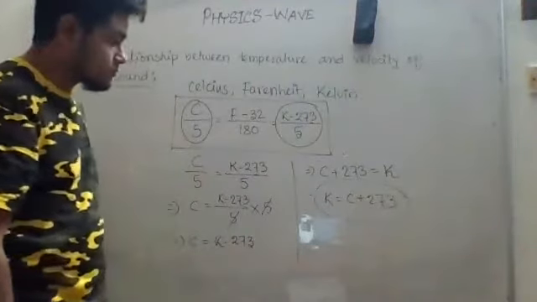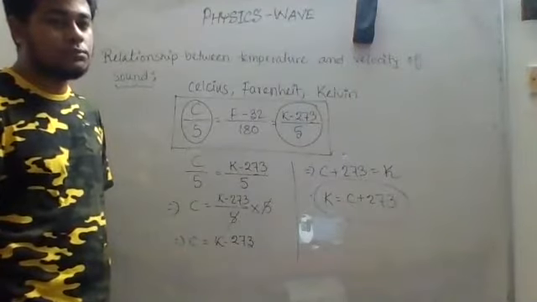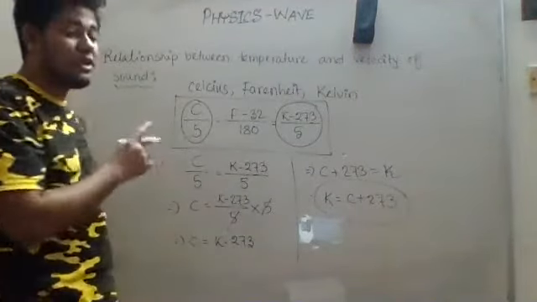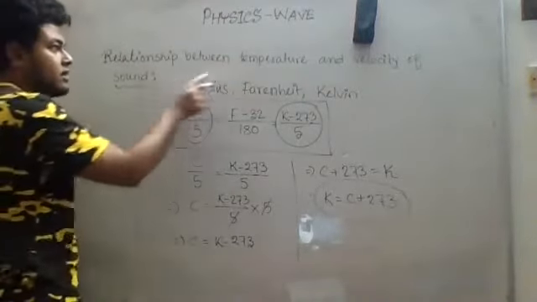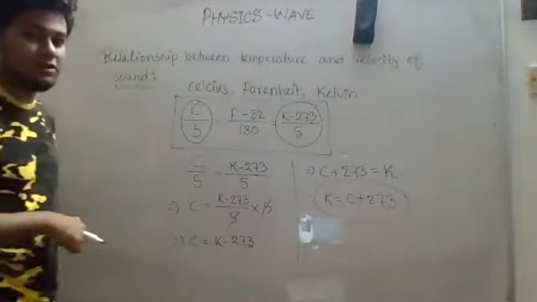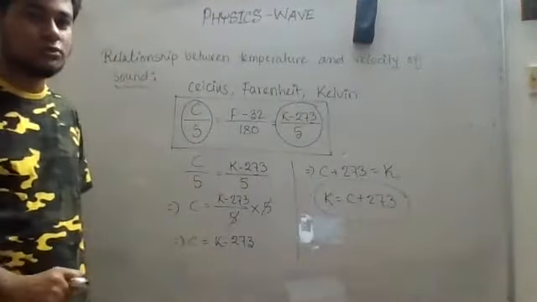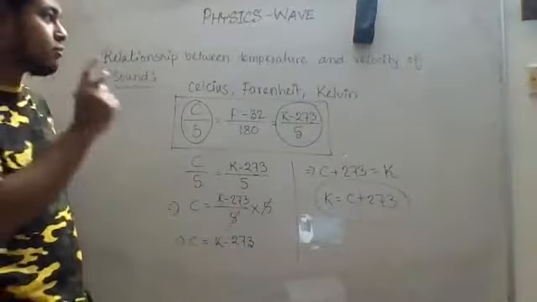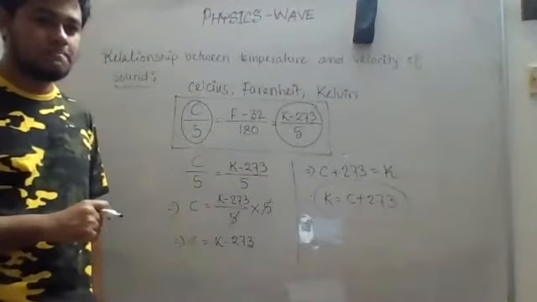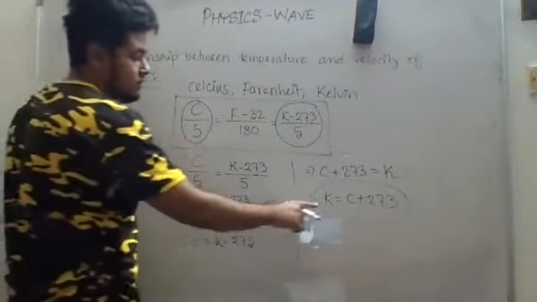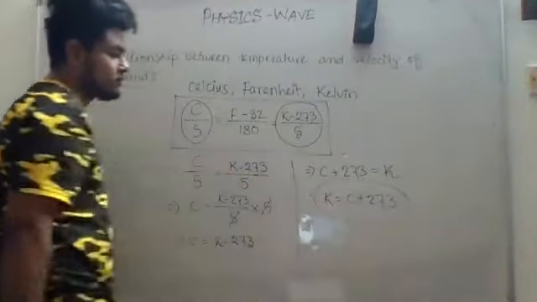Sir, in the question will it say that we should convert to Kelvin? Actually, the formula that I'm going to teach you, the relationship between temperature and velocity of sound, here the temperature should be in Kelvin, okay? I will teach you if the temperature is in Celsius, then also how to calculate. I will show you two ways, but actually we have to prefer the Kelvin one. Why we have to prefer the Kelvin one? I will tell you that also, Inshallah. Just for now, memorize this: the Kelvin temperature, how we will obtain it? Degree Celsius plus 273.